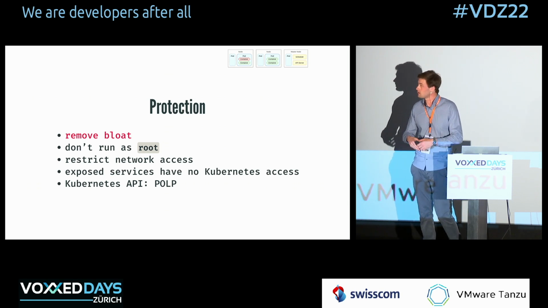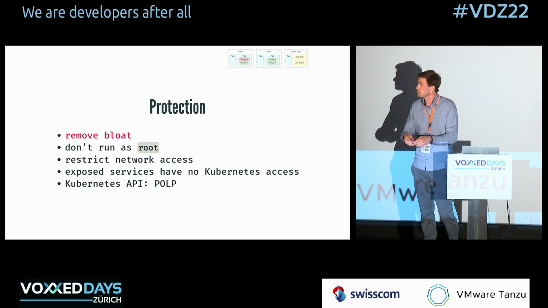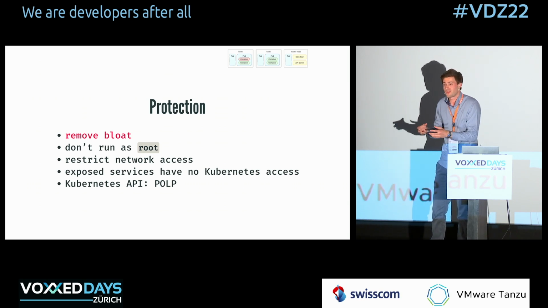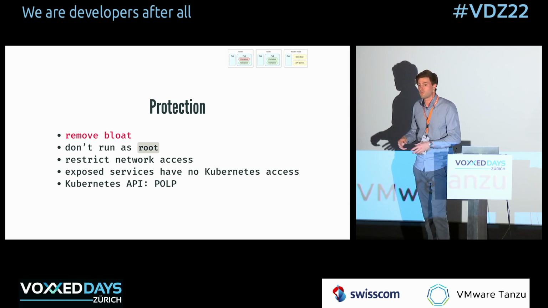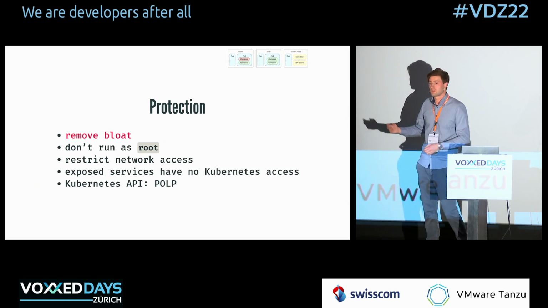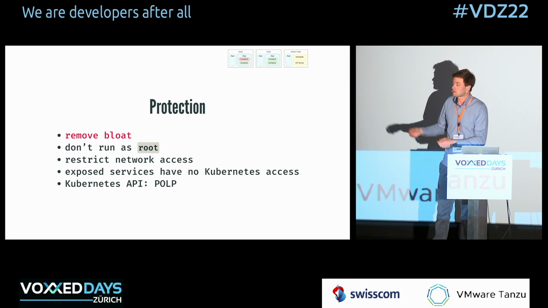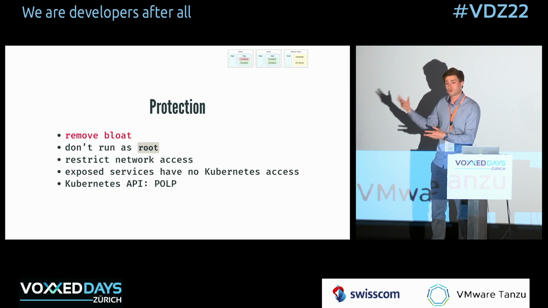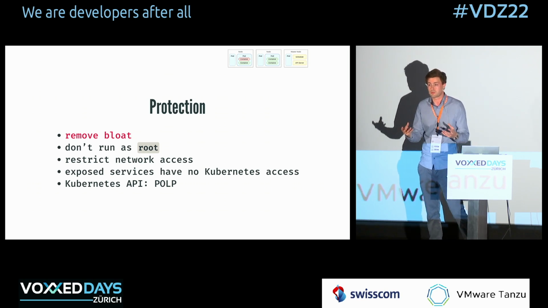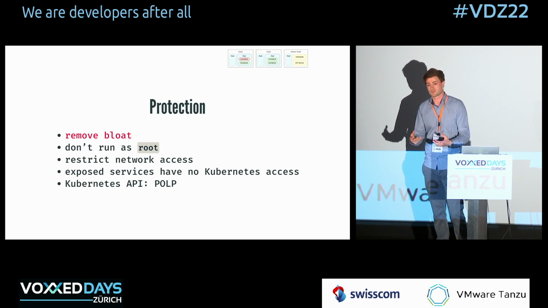If you can compile your application to a static binary that doesn't require dependencies, you can push it in a container that essentially contains nothing except that binary. And that way, people cannot pop shells because there's not going to be shells in there. There's not going to be package managers. There's not going to be any way to access the internet because there's not going to be something like webget, curl, or whatever application they might use to connect to the internet. So remove bloat as much as possible.